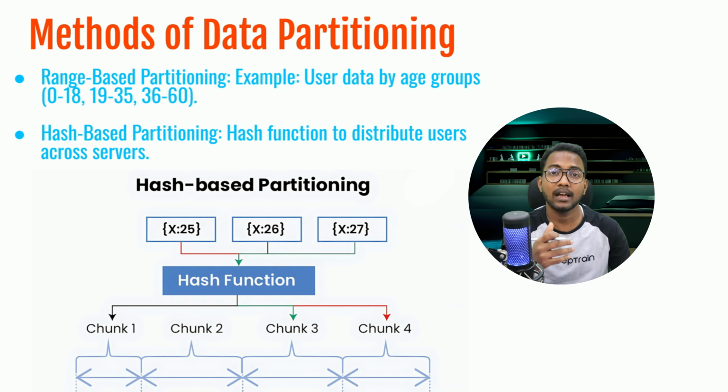Both methods have their benefits and challenges. Range based partitioning is simple and predictable but prone to skew, and hash based partitioning is great for even distribution, but it's a bit more complex to manage, especially when scaling the system. Alright, let's discuss some of the challenges in data partitioning in the next slide.